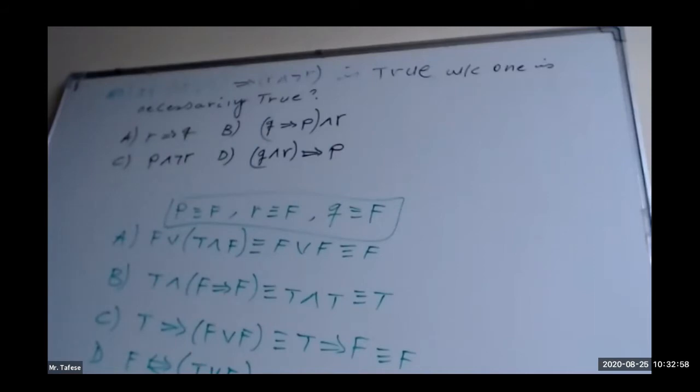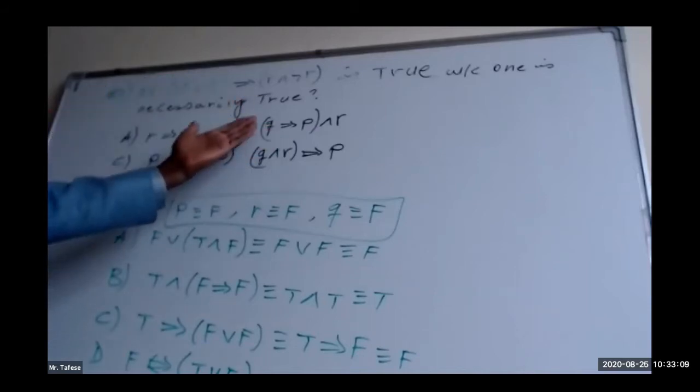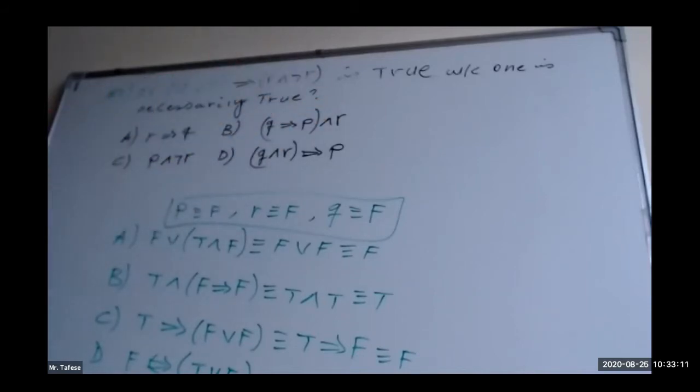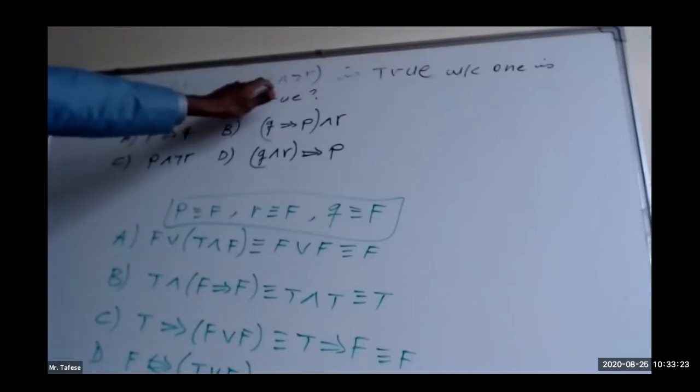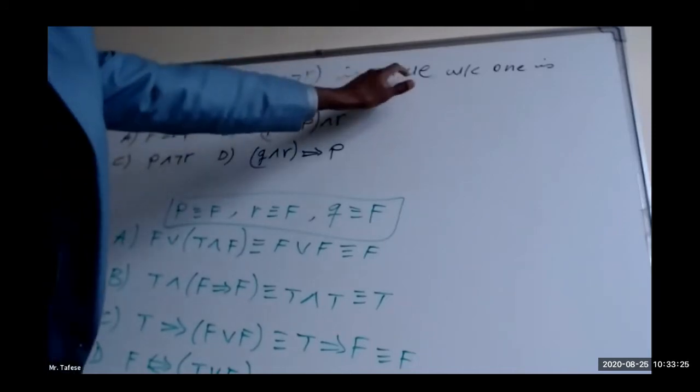It's similar to the previous question number 1, because we don't have the truth value of the three propositions P, Q, and R at hand. But we are able to get their truth value from the hypothesis of the given question. The hypothesis is negation of P and Q implies R and negation of R is given to be true.